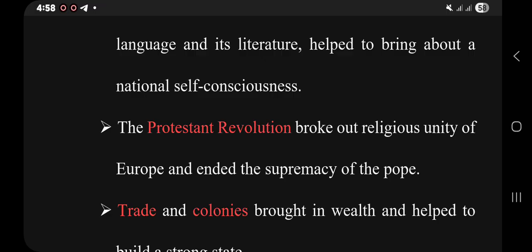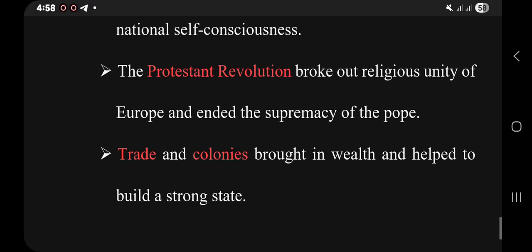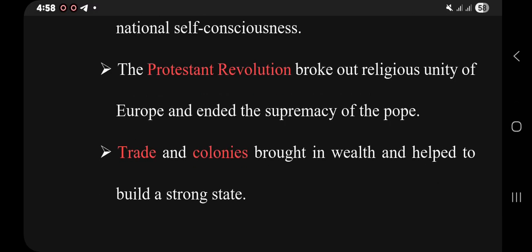And of course, as a result of the revolution, a new church was separated, what we call the Protestant church. The Protestants wanted to have their own specific religion, which helped to develop their own national sentiments.